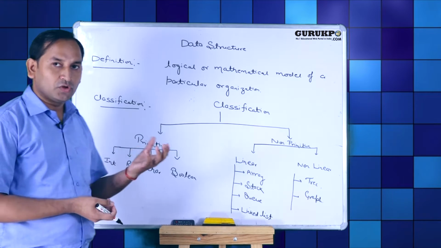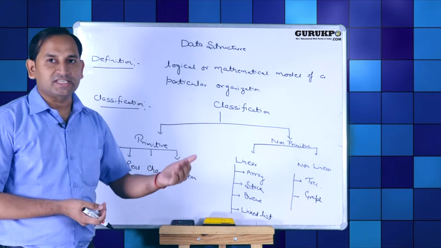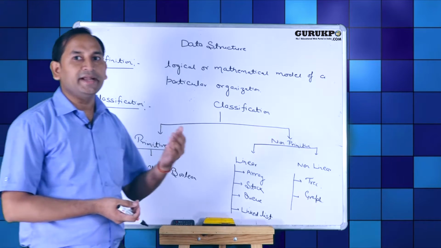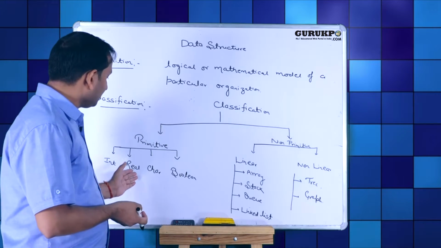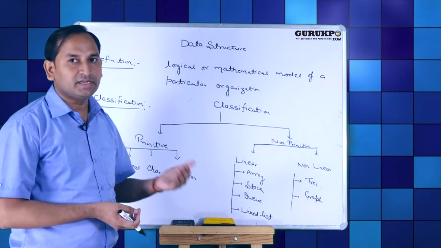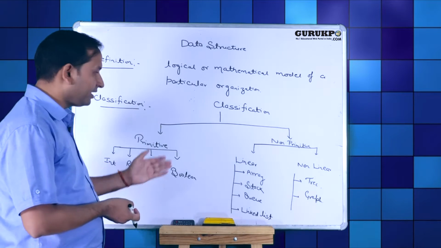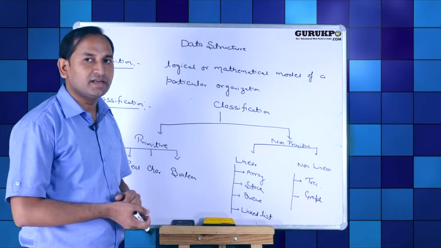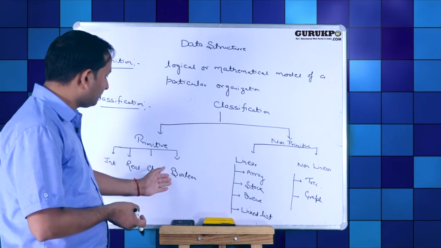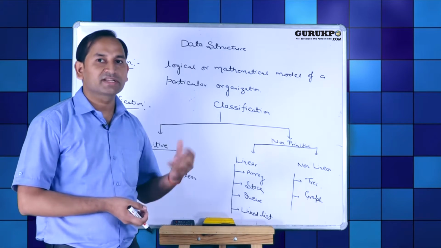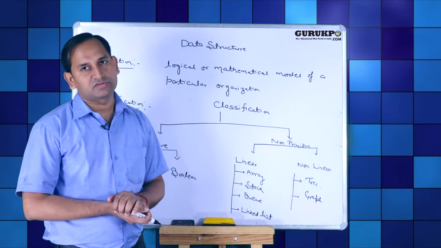Integer, all of you know, means without decimal: 2, 5, 20 is called integer data structure. Real, with decimal values, comes under real. Characters A, B, C come under character data structure. And fourth one is boolean. Boolean always works in true and false values.